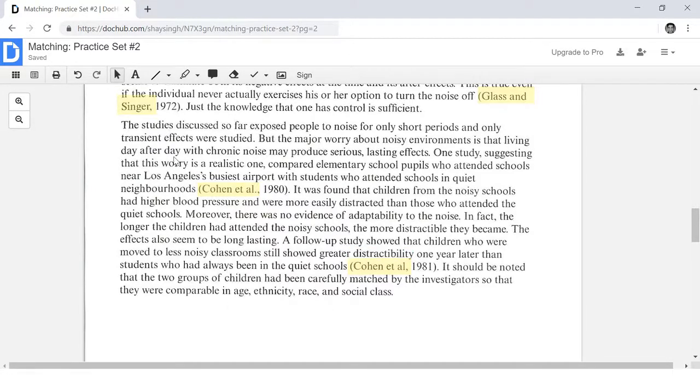So I'm not going to start reading this sentence, and I'm not going to start reading this sentence either. Rather, I'm going to be scanning around this area to find out where I can find the keywords from the questions. So here we go. We are now scanning for keywords from the questions.